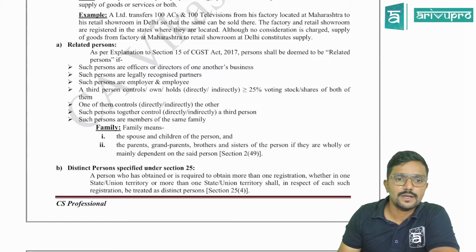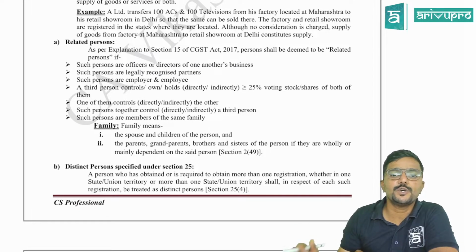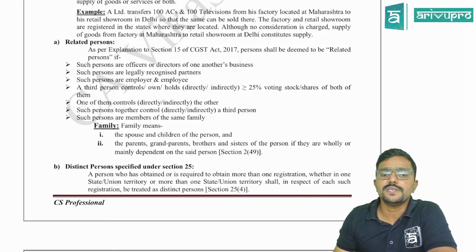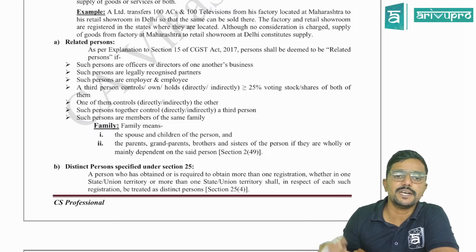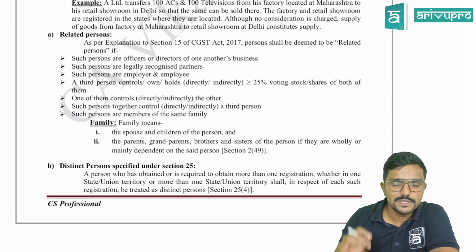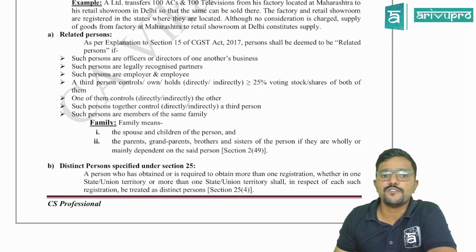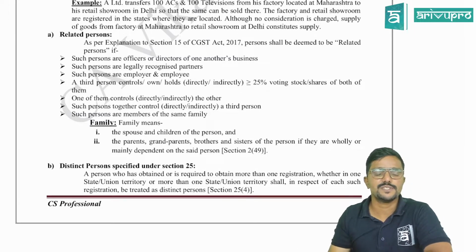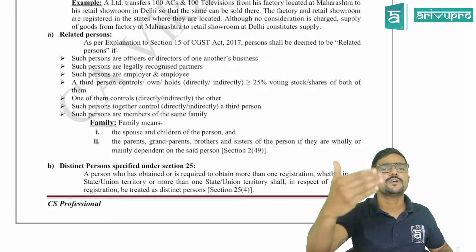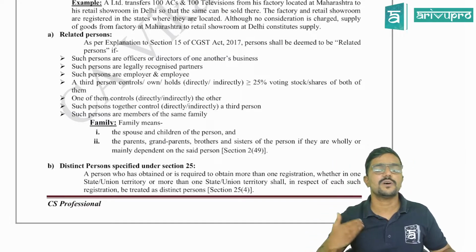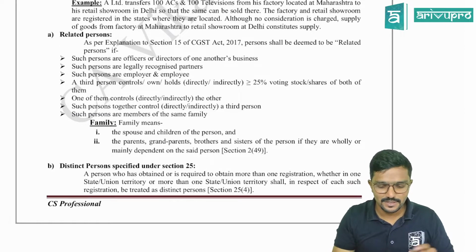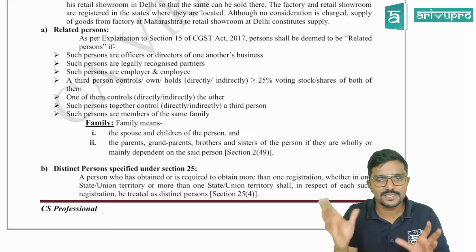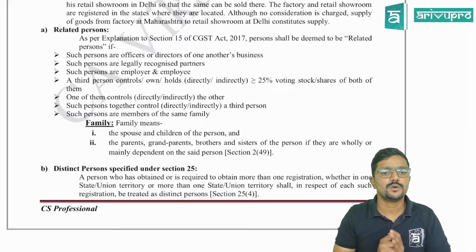Related person. As per the explanation to section 15 of the CGST Act 2017, the following persons shall be deemed to be related persons. Who is a related person? One by one. Such persons are the officers or directors of one another's business. Now, if I am the officer of your business, or if you are the officer or director of my business, we both are related. Okay, some alignment is missing here. I will just correct it in my notes, so you need not worry about it.